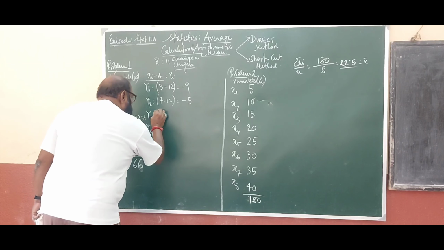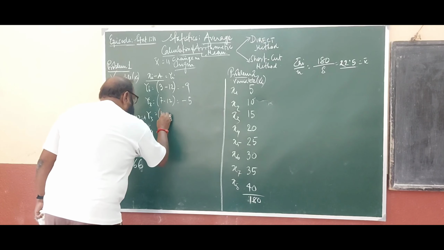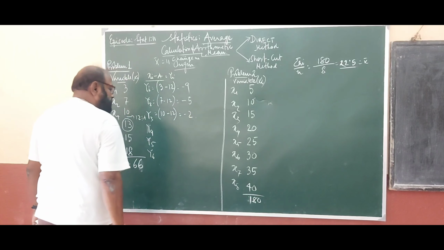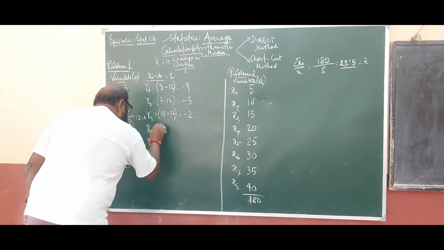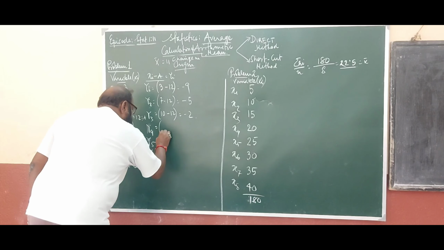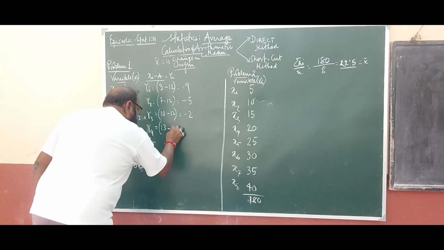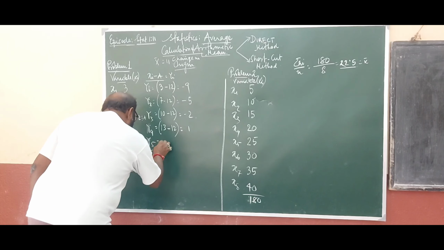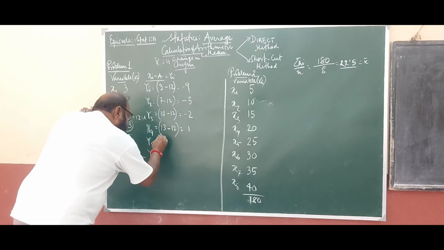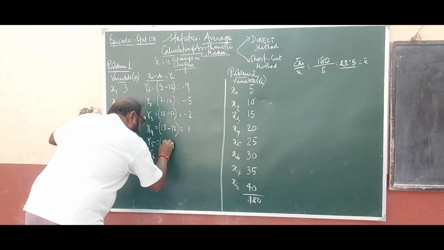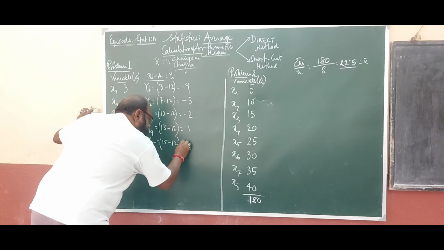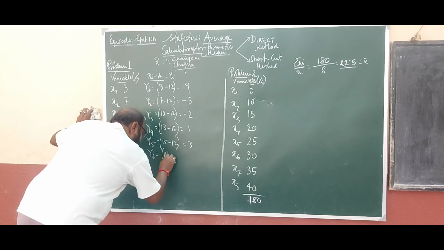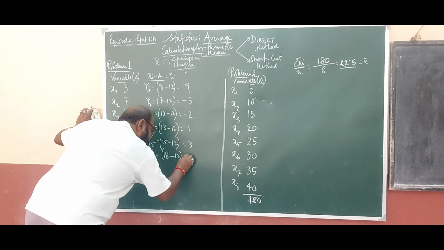Now y3, what is the value of y3? 10 minus 12 equals minus 2. Clear? Now what will be the value of y4? That is 13 minus 12, that is equals 1. What is the value of y5? It is 15 minus 12 equals plus 3, and 18 minus 12 equals 6.